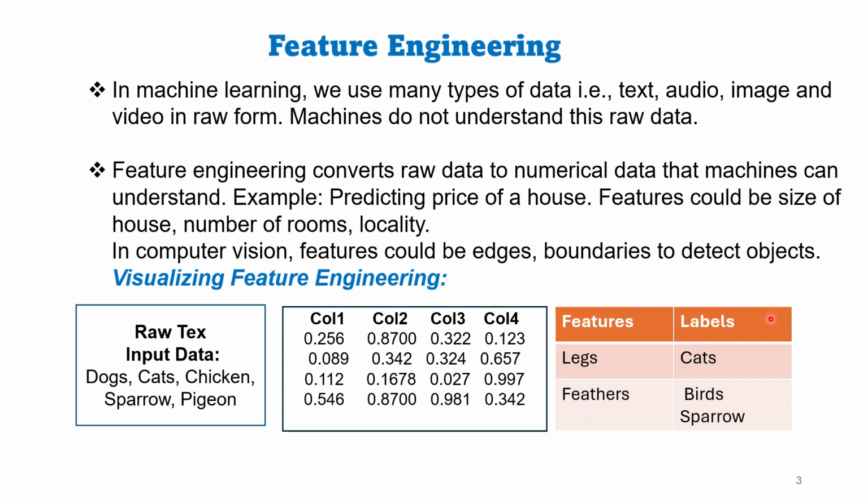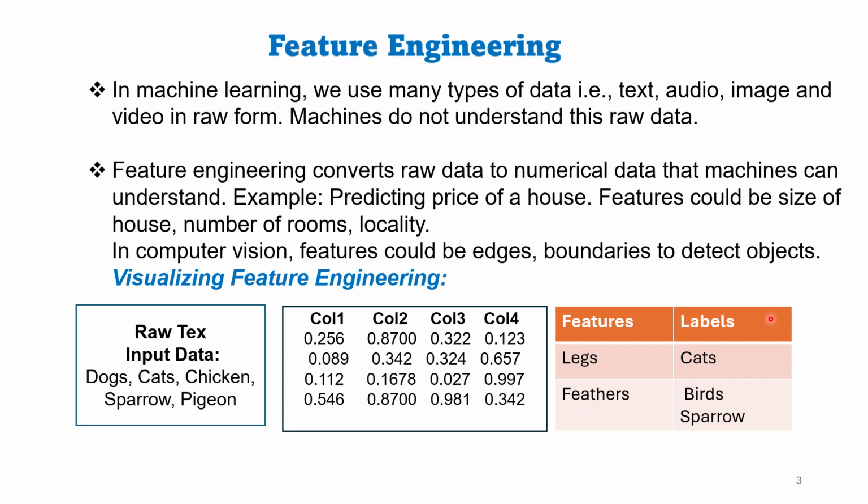Let's understand feature engineering with an example. If we are classifying vehicles, then features would be two-wheelers, four-wheelers, size of the vehicle, number of seats in the vehicle. For animals, features would be feathers, weight of the animal, and number of legs.